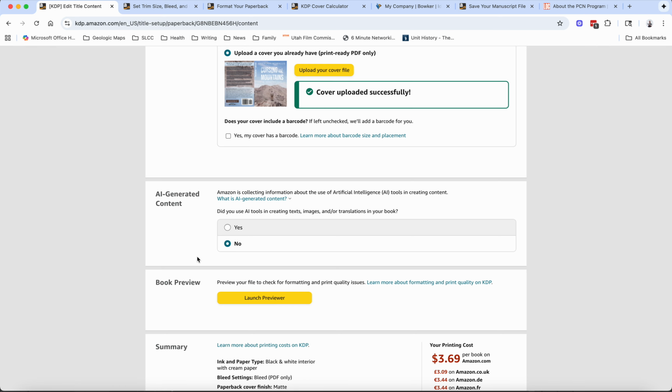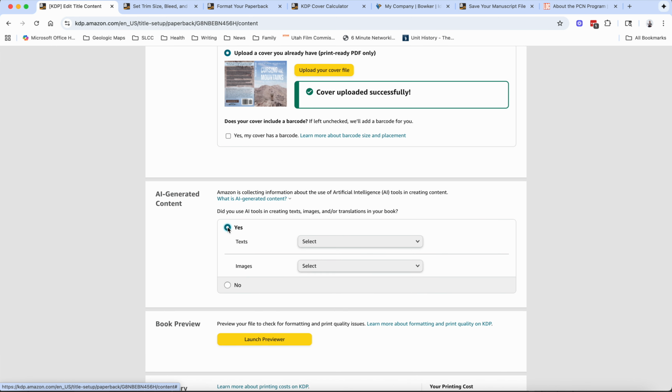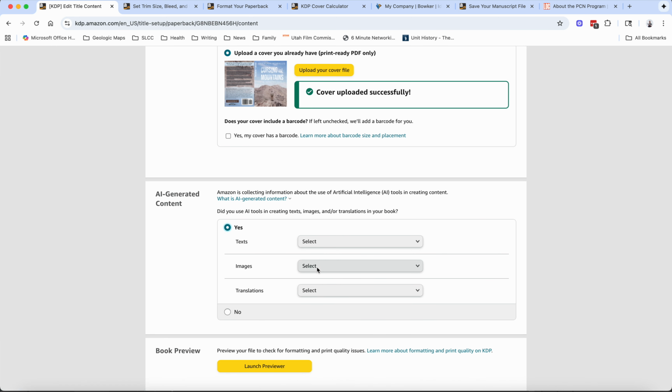So then let's see, I checked no on AI generated, because remember I did use AI to generate the description on the back. Everything else inside was all me and my editor. But when I clicked, I was going to click yes, just to be honest. And I did use some images on the cover that were AI generated, just that tiny little one. The rest was all me, doing the design of my photos and everything. So I selected this, and I just said I had one or fewer images with very minimal edit, or no, it was with extensive editing. So there's a ton of editing done on those.